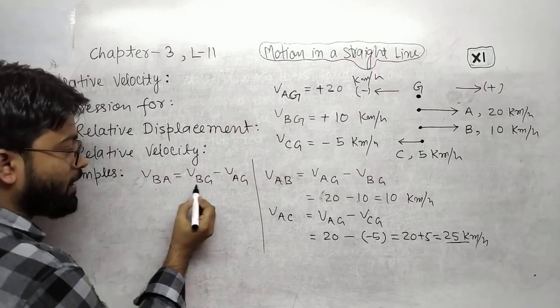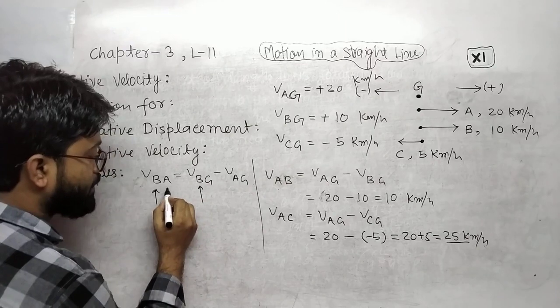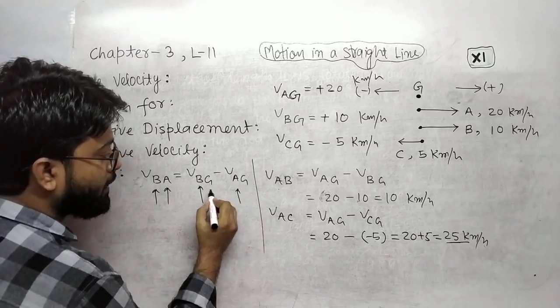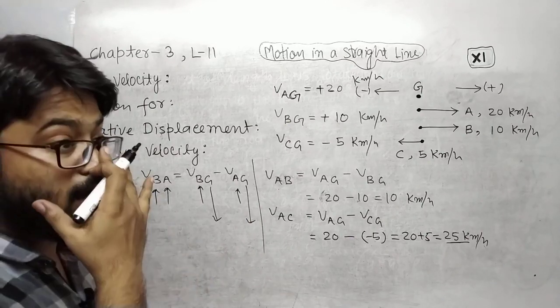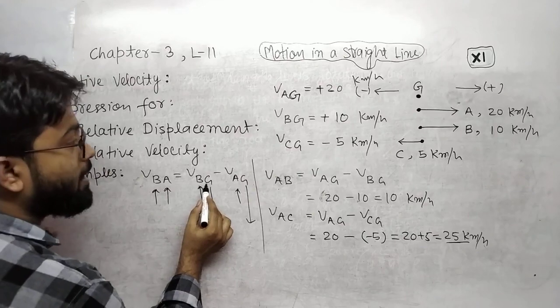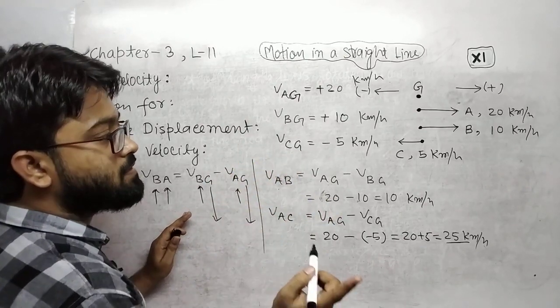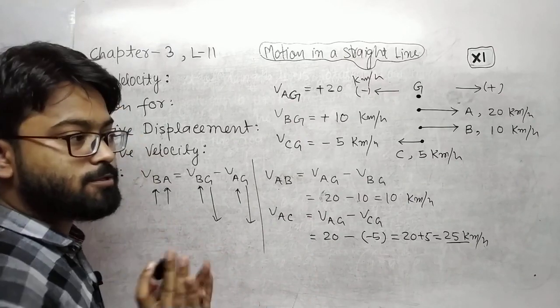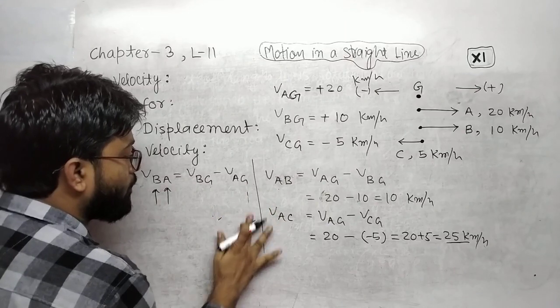If it is B, here should be B. If it is A, here should be A. This G may be any other value; it may be A, B, C, or any other reference point. Okay, I will make it clear how.